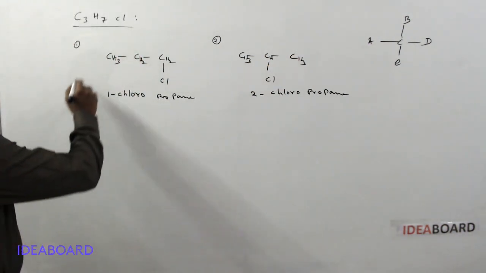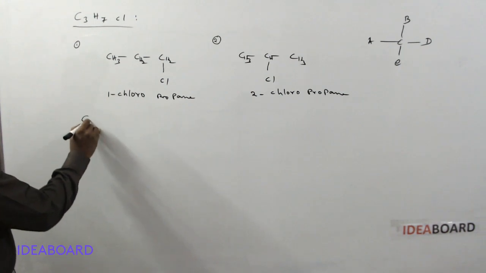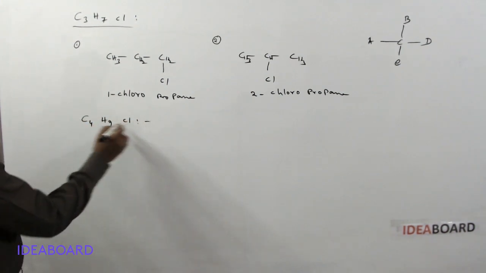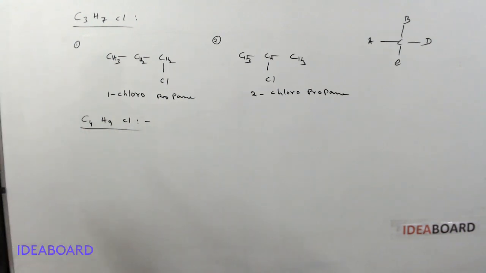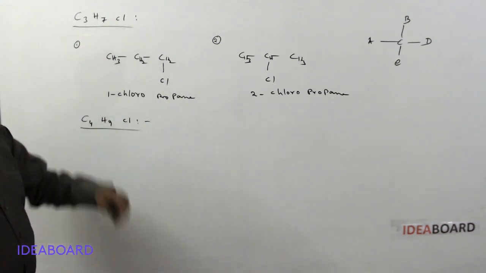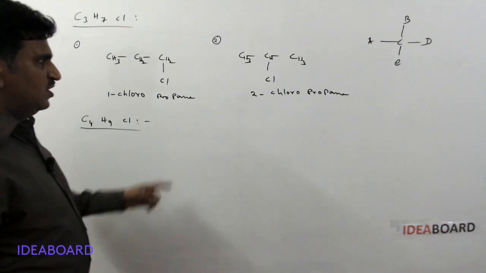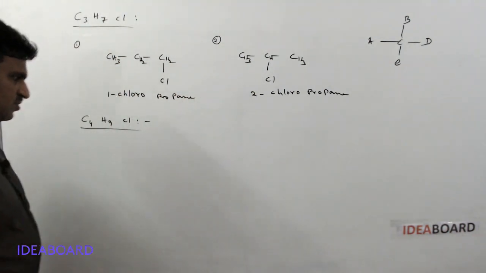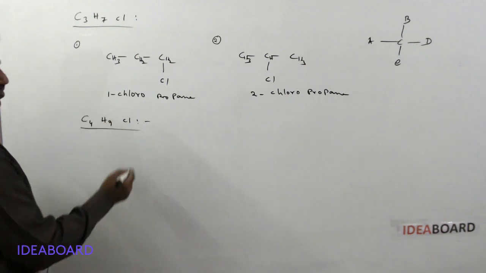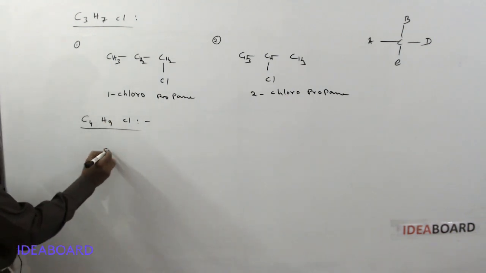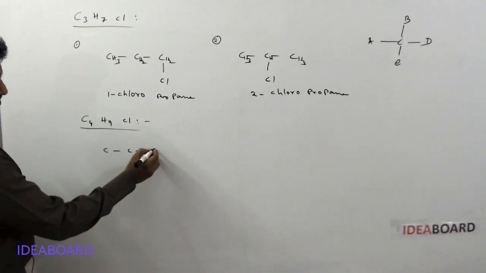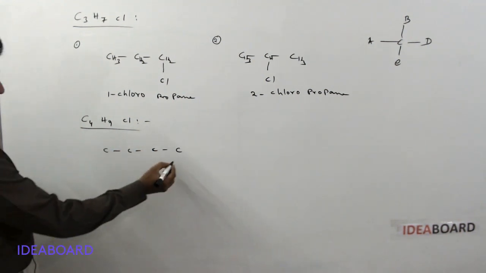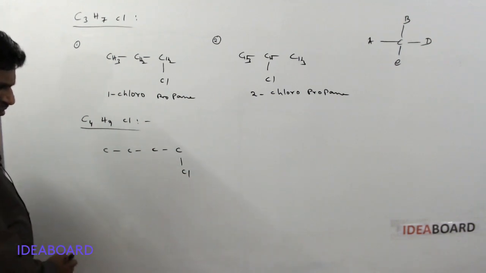Next, another example I am taking, that is C4H9Cl. So for C3H7Cl, the total number of structural isomers possible is 2 only. No optical isomerism, no geometrical isomerism. And here for C4H9Cl, I am writing a 4 carbon atom chain like this, and the chlorine atom I am writing on the first carbon, suppose.